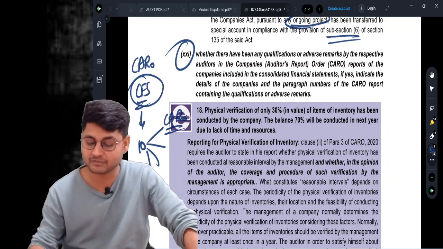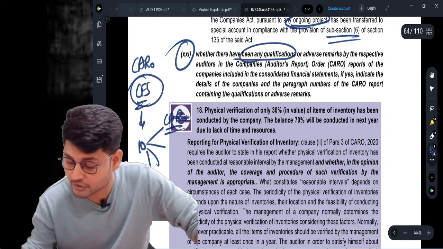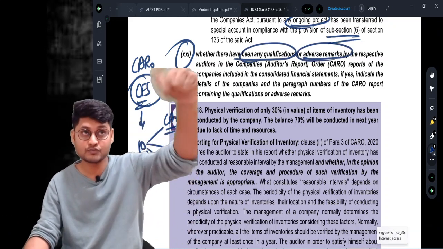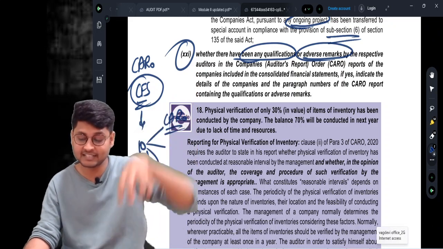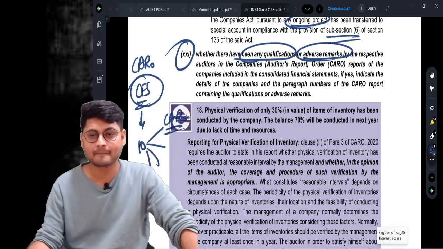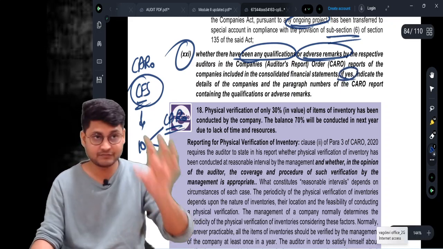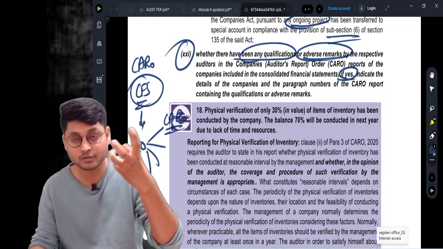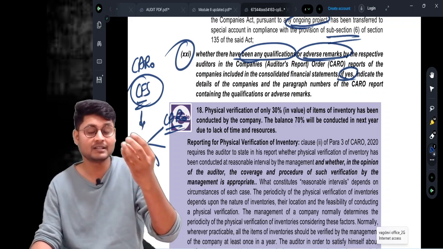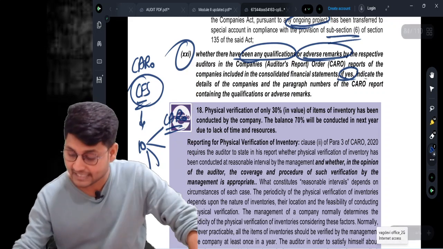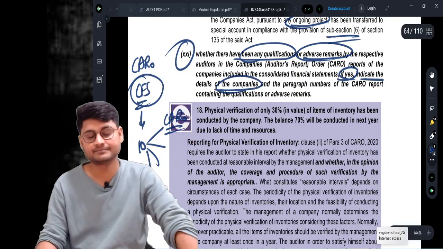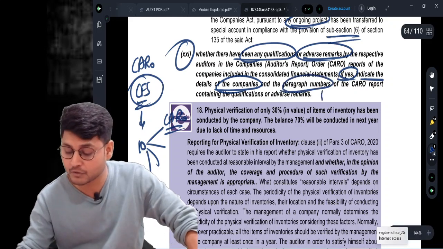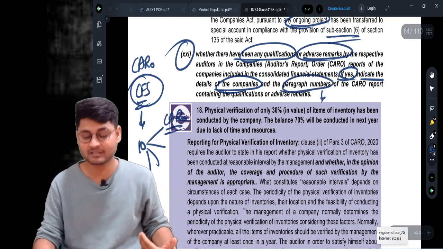So clause number 21: whether there has been any qualification or adverse remark by the respective auditors of those companies which are being consolidated. If the answer is yes, if there are any adverse or qualified remarks given by other auditors, indicate the details of those companies and the paragraph numbers out of 21, which paragraph has that adverse remark.